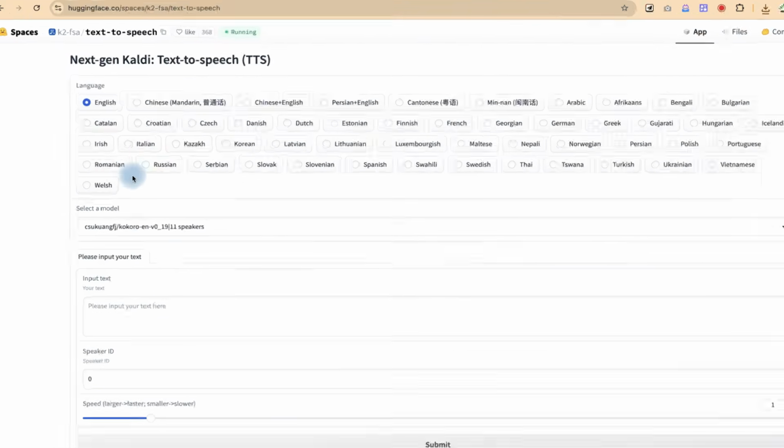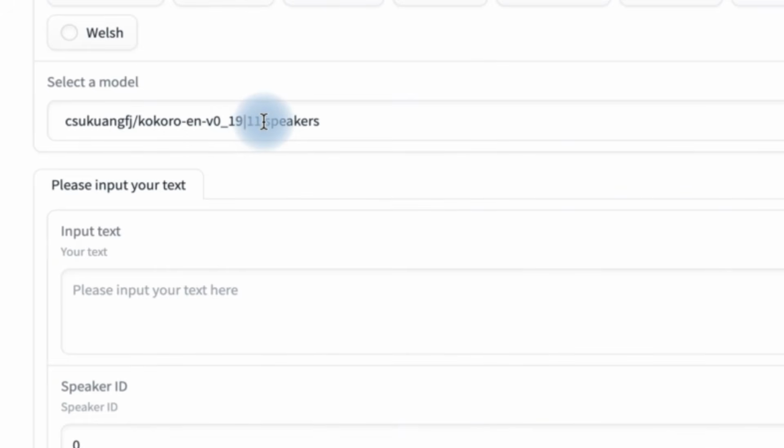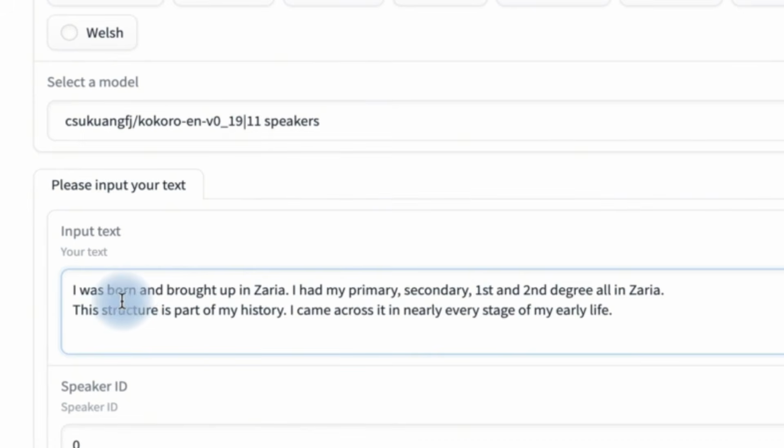Okay, so over here, you have the option to choose the language from the available languages that you have. And then you can select the model. I usually keep it at default. And then down here, you can just paste in your text. Okay, so I have this text.